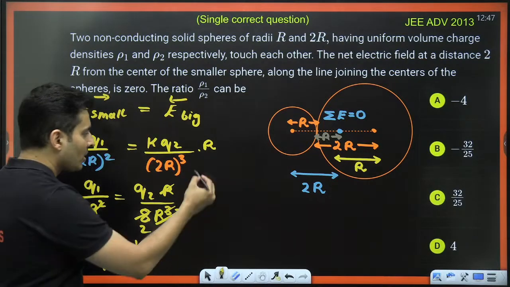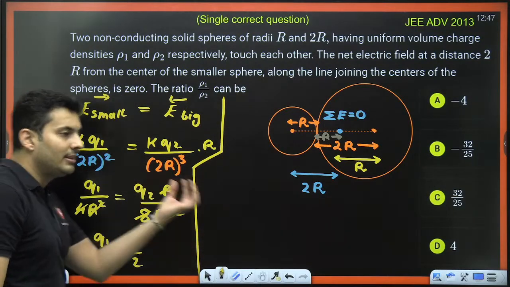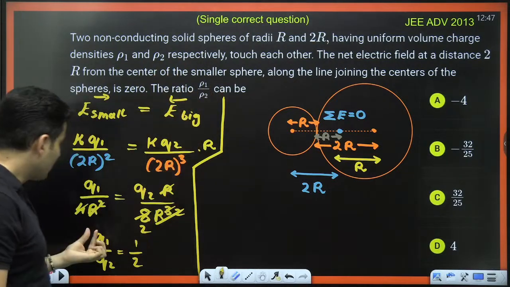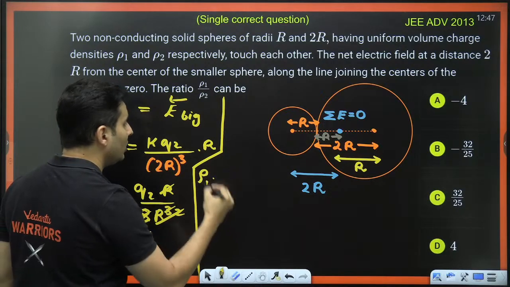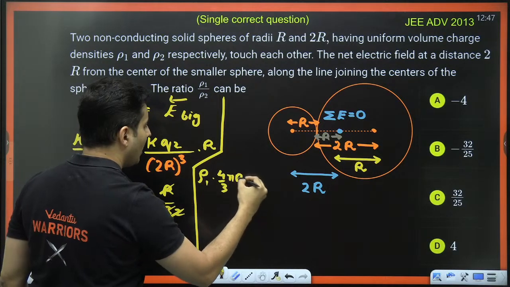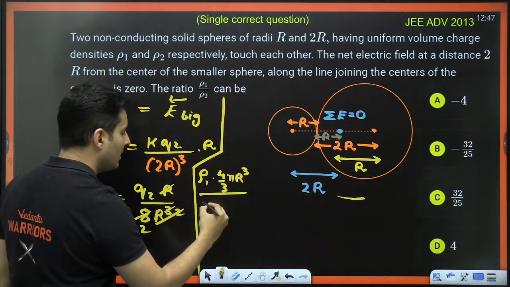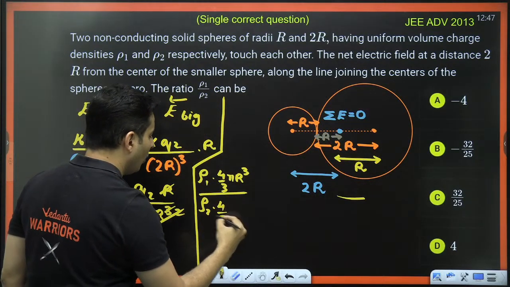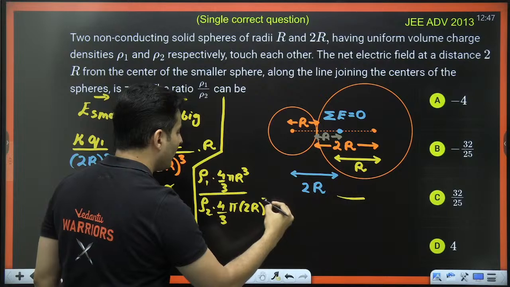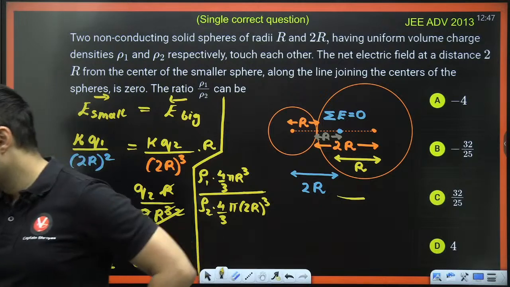We have to find the ratio of the density. So for that, remember one simple thing. Charge is density into volume. This is volume charge density. So Q1 will be density into the volume of this sphere, which is 4 by 3 pi r cube. Similarly, Q2 is the charge on this big sphere, so it is density into 4 by 3 pi, and the radius is basically 2r whole cube. Is that clear, my dear warriors?